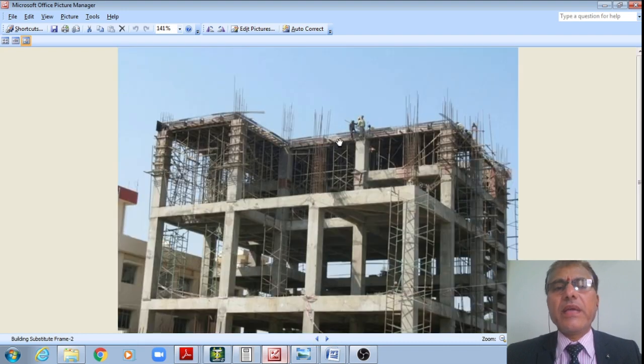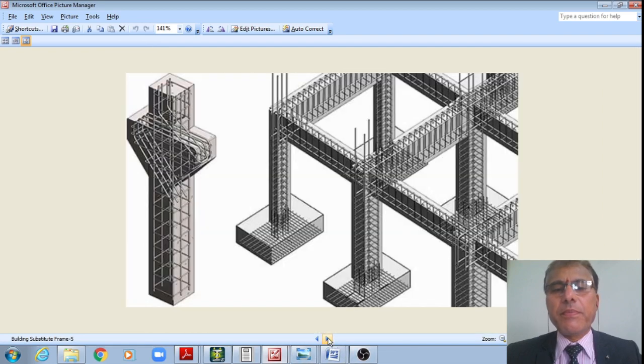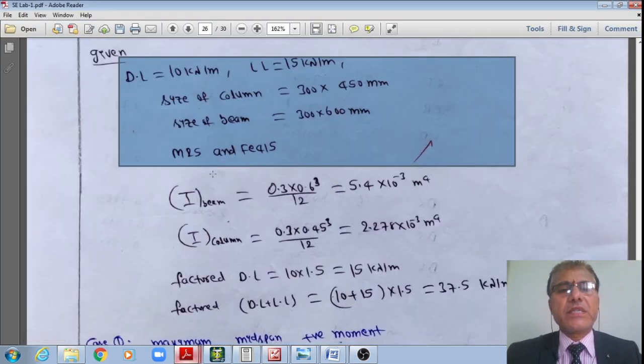Now at the end we'll also see the designs of the columns, as well as how the reinforcement can be provided. This also we'll see, right? After designing, our intention is to design the beam for the negative steel at the support as well as the positive steel at the midspan for the beam, as well as our aim is to design the column in today's class. Only these two components we'll see, we will not design the other components, student, right? Now I hope you're understanding these discussions, right?